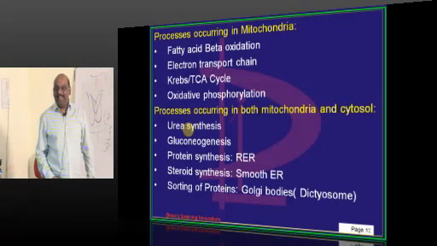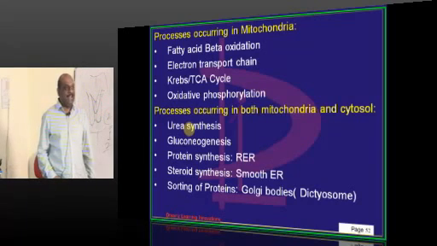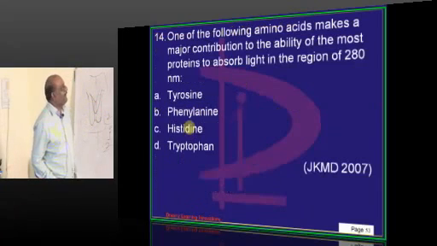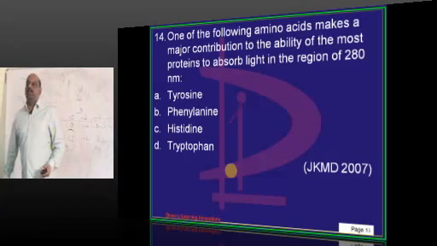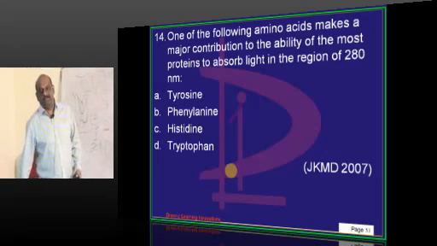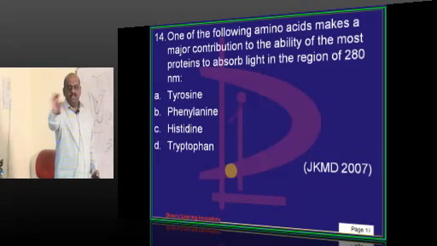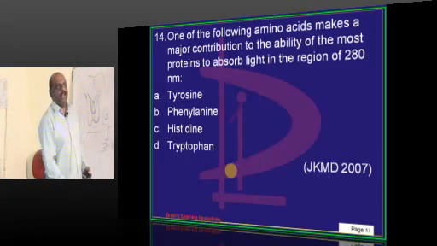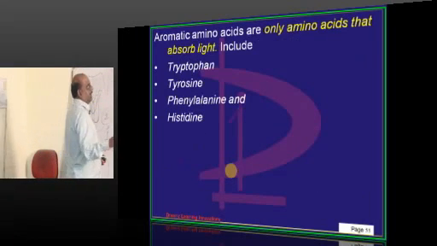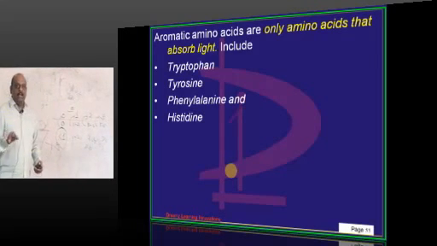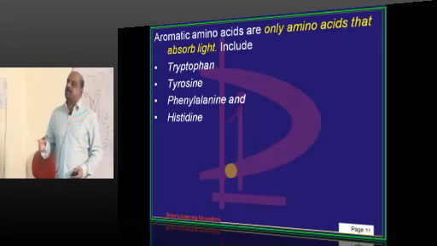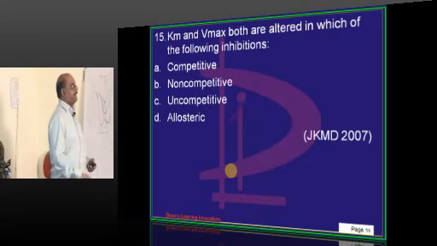दो जगह होता है, तो क्या कहाँ होता है, you have to be very sure about. Okay, doctor? Now, which amino acid makes major contribution and leads to absorption of light? Generally, amino acids are colorless. Unless they have an aromatic ring, they are not colorful. So, tryptophan, tyrosine, phenylalanine, histidine are the ones which are responsible for the absorption of the color.